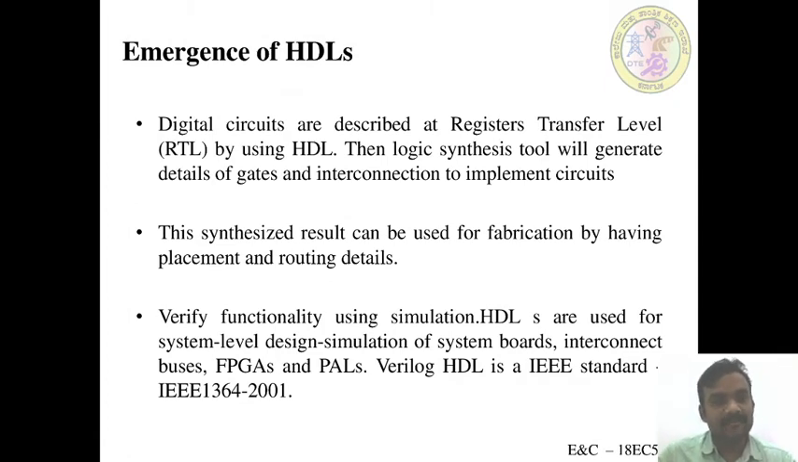It is a continuation. The digital circuits are described at register transfer level, RTL, by using HDL. So what do we mean by register transfer level? Based on the register transfer level, we transfer the data. All of you know that in the microprocessor we use the accumulator. The accumulator is the basic register, and using it we can transfer data to any register, right?